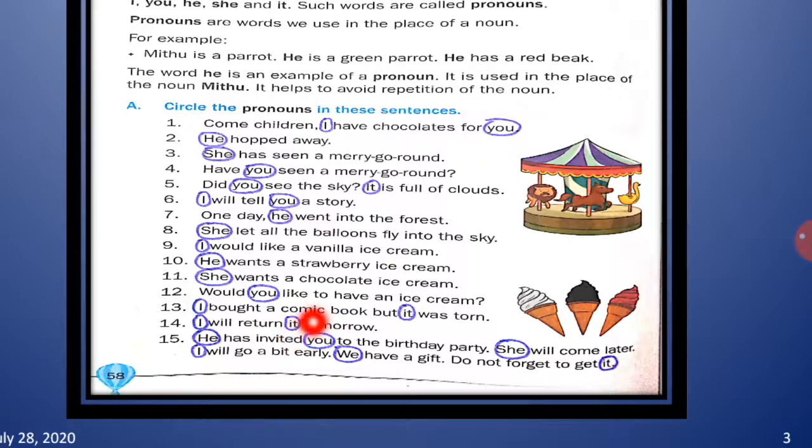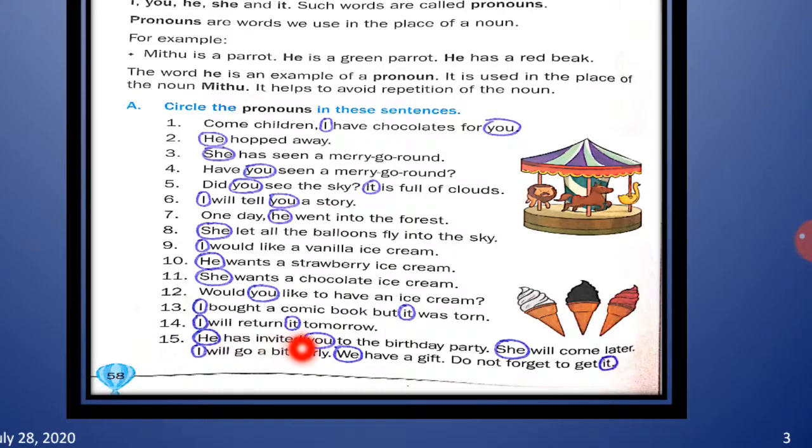So it is used for comic book. So again there are two pronouns in this sentence, that is I and it. Now 15th one. Children, read this one very carefully because there are many pronouns.